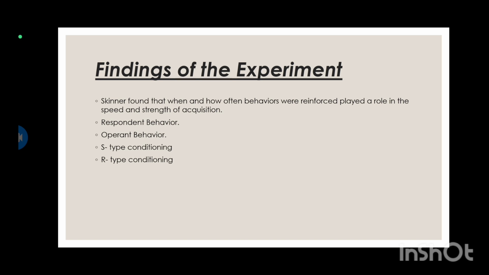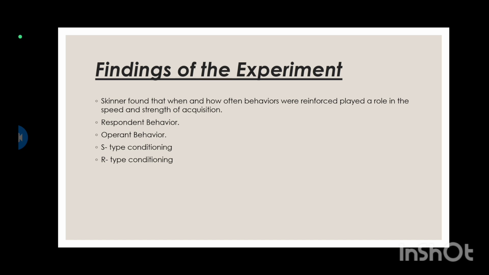Now the second thing is respondent behavior. What is respondent behavior? Respondent behavior is a behavior that is caused by a stimulus in the environment. Now what is operant behavior? Operant behavior is a behavior that is not initiated by a specific stimulus. Behavior initiated by an unspecified stimulus is called operant behavior.